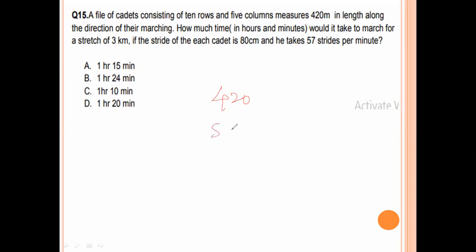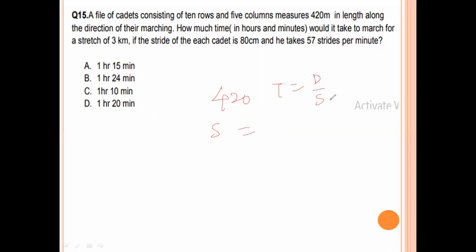Speed equals distance over time. The question asks how much time it would take to march a stretch of 3 kilometers if the stride of each cadet is 80 centimeters and he takes 57 strides per minute. So first we have to find the time. Time equals distance by speed. We need the speed.